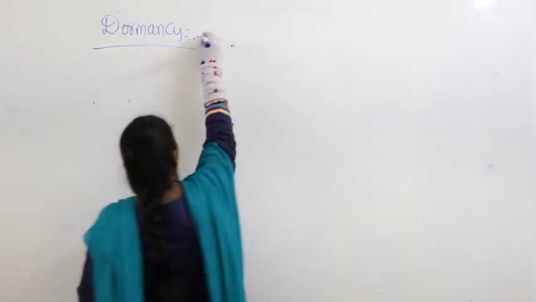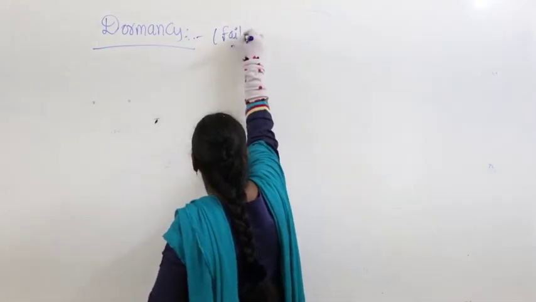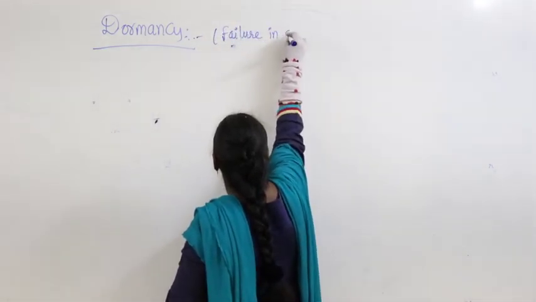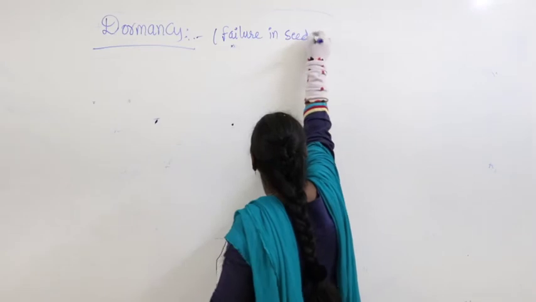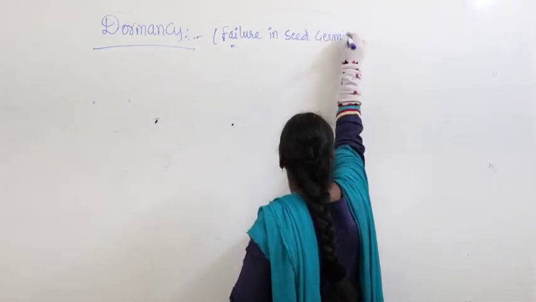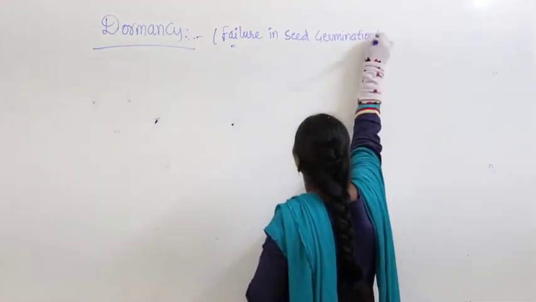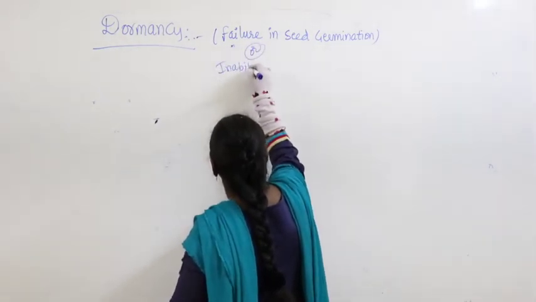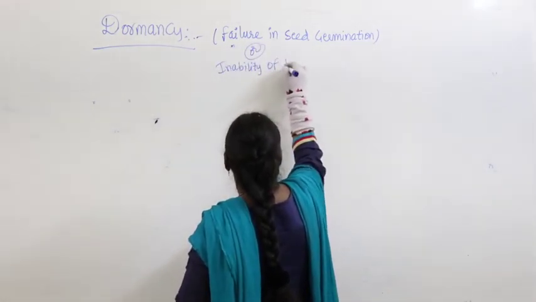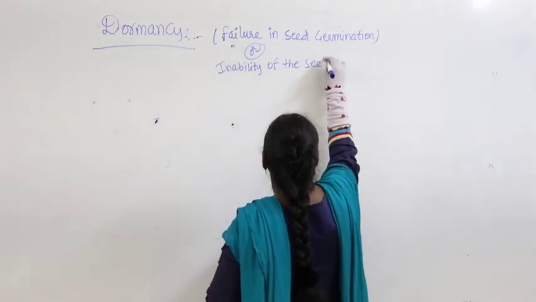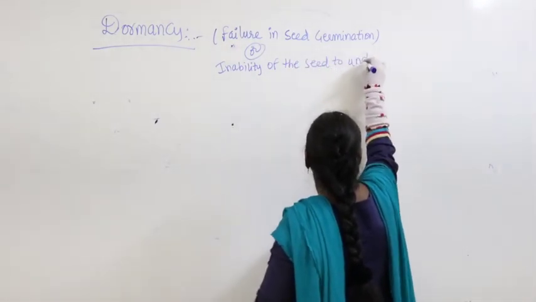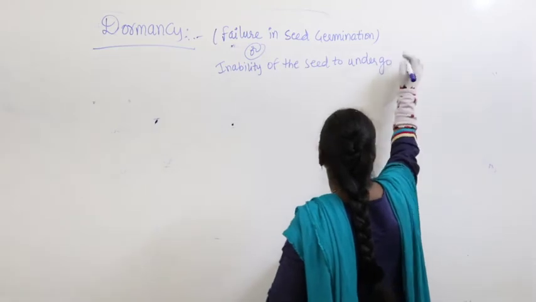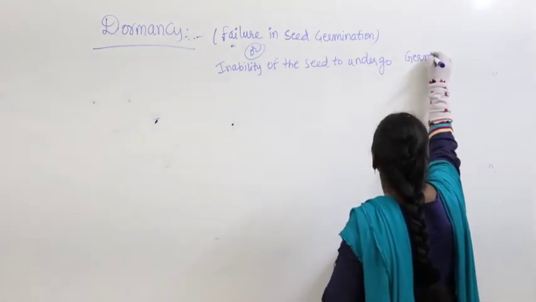That means there is a failure in seed germination, inability of the seed to undergo germination.